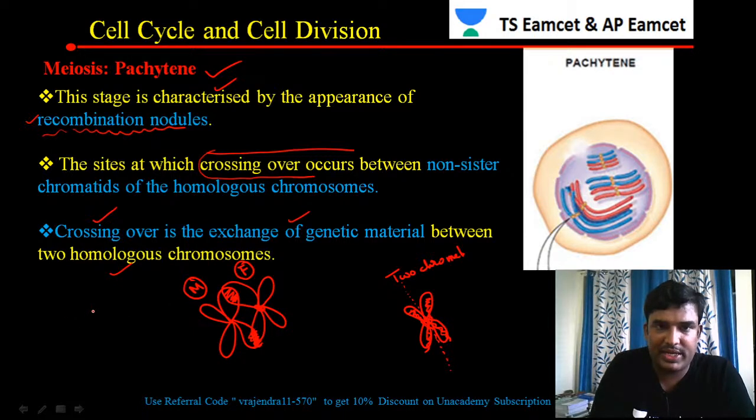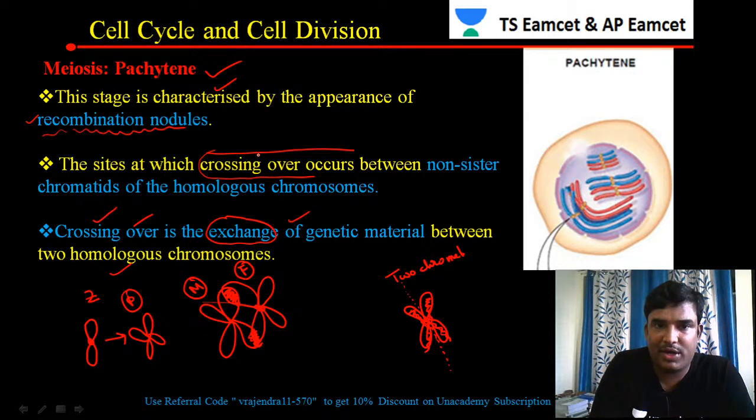What I am telling is, previously, in the zygotene stage, we have seen the chromosome appear like this, but when it comes to the packaging stage, the chromosome appears in this way. So in crossing over, what happens here is the exchange of genetic material.